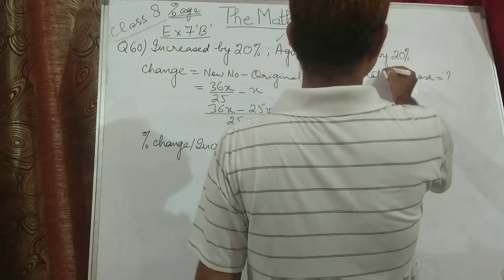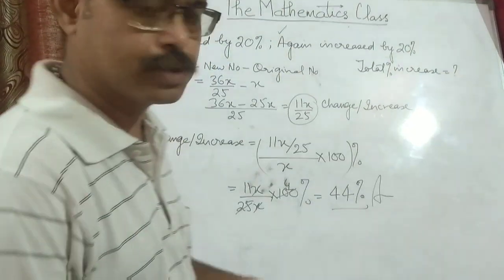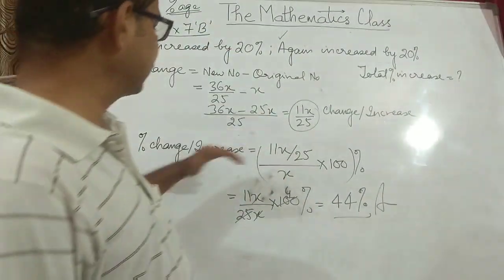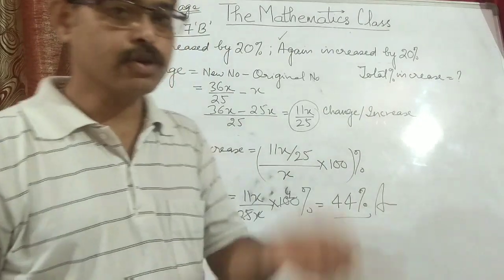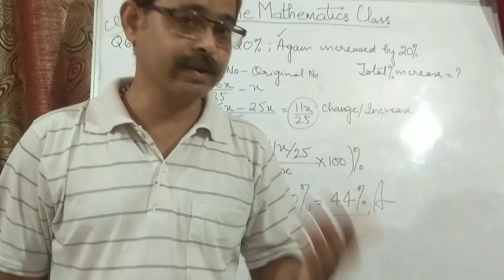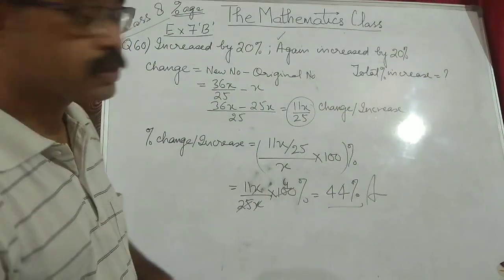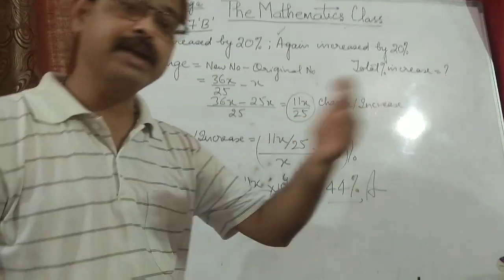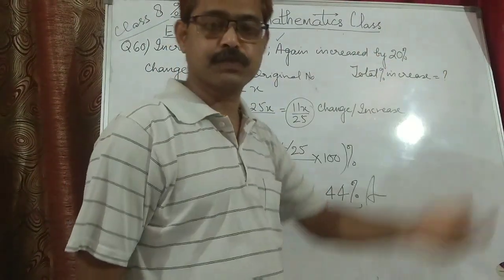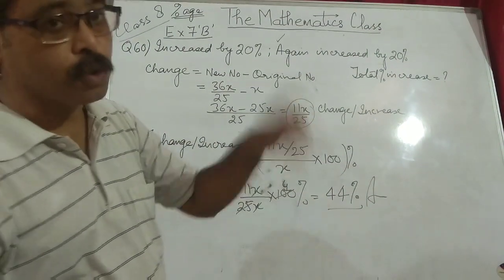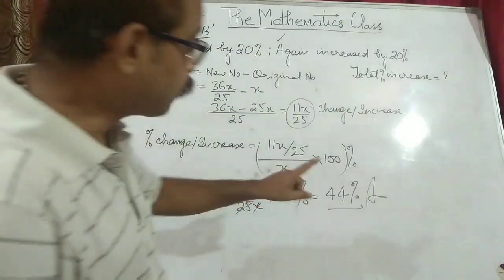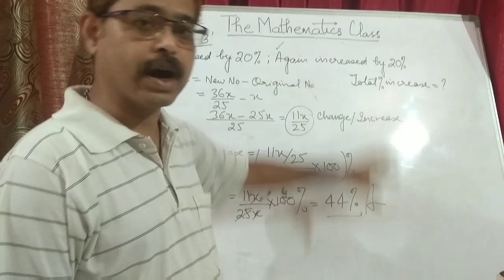Total increase, or you can say percentage increase, total percentage change, or total percentage error. Basically this is the percentage change or percentage increase in the original number. The original number has been increased by 44%, though it was increased by 20% and 20%. In a layman's way, you can say 20 and 20 means 40, so the number would have been increased by 40%. But here the concept works differently: it is not increased by 40%, but by 44%. You can see how we have proved this.